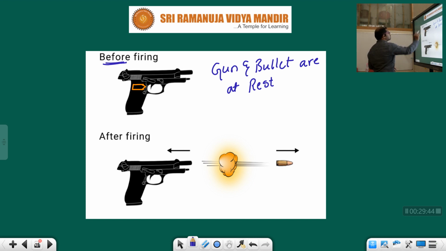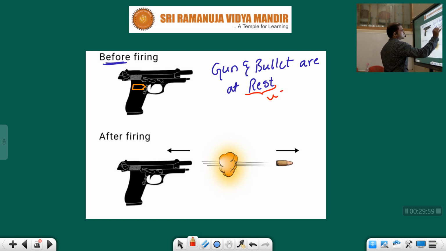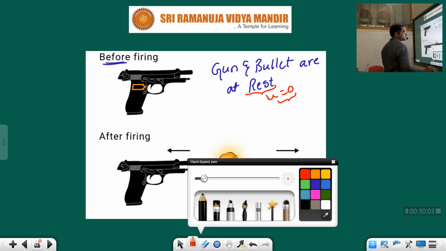Initially, before firing, in the sense of the initial condition, the gun and bullet both are in rest condition. Rest in the sense, what about velocity, children? Just now I discussed: rest means velocity is 0. Whenever the velocity is 0, what about the momentum, children?